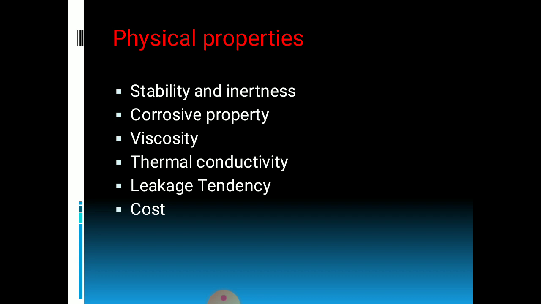When we talk about thermal conductivity, the refrigerant should have high thermal conductivity, because it is very helpful for improving the heat transfer coefficient in the evaporator and condenser. Thereafter, leakage tendency. This property is very important, and the refrigerant should have low leakage tendency. If there is a leakage of refrigerant, it should be easily detectable. So that's why the leakage tendency of the refrigerant should be low.